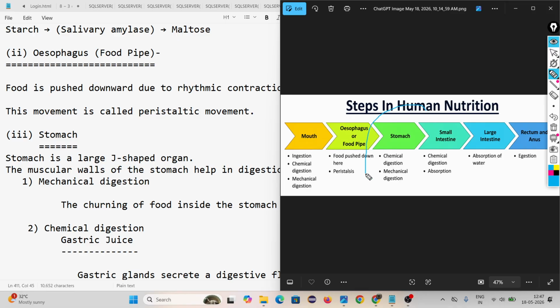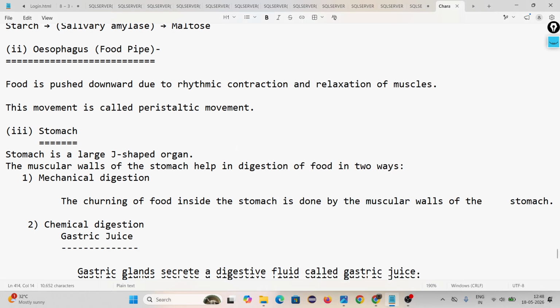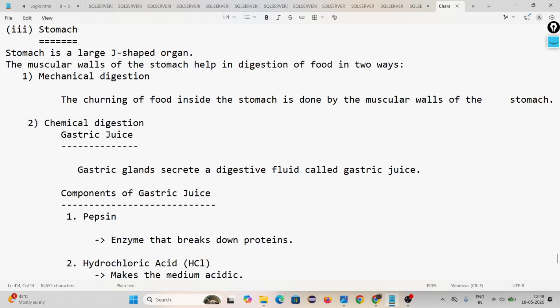Then come to the third part, the stomach. First you have to look at the stomach image. This is the stomach image. The stomach is a large J-shaped organ. Here two types of digestion are happening, mechanical and chemical. Mechanical means no chemical reaction takes place. Mechanical digestion, the churning of food inside the stomach, is done by the muscular wall of the stomach.